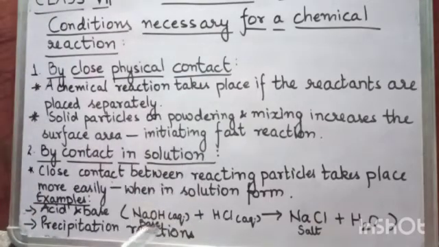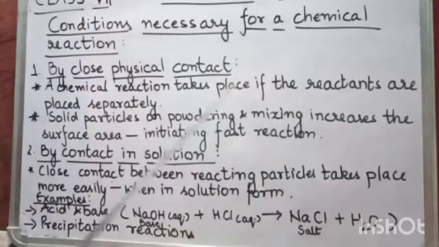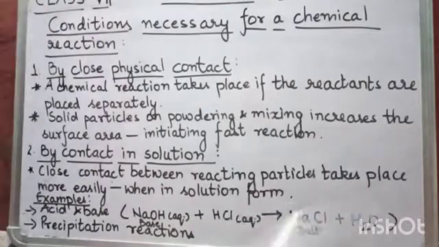Now comes the contact in solution. There are some chemical reactions that take place in solution form only. For example, acid and base react in solution form only. For example, this is sodium hydroxide and sulfuric acid. They both react in solution form only. And also the reactions where precipitate is formed will react in solution form only.